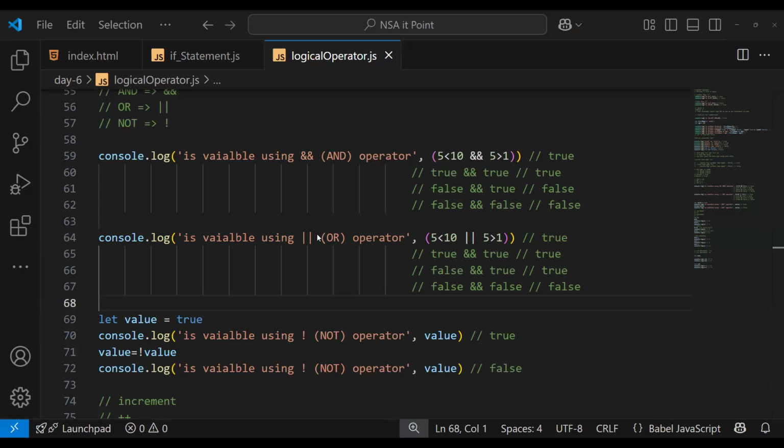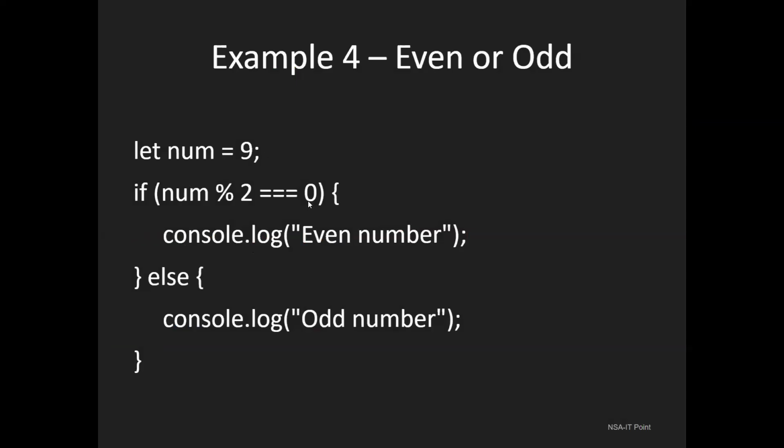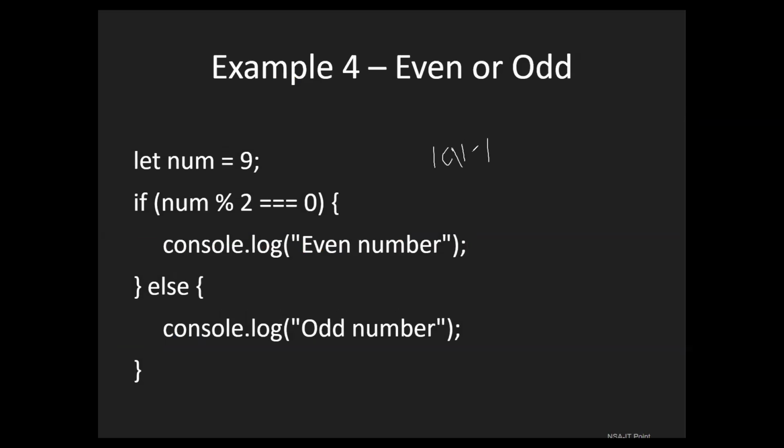Now, even or odd. It just checks the modulus of 2, and modulus returns the remainder, 0 or 1. Any number divided by 2, what will you get? A remainder of 1 or 0. Like 101 divided by 2.